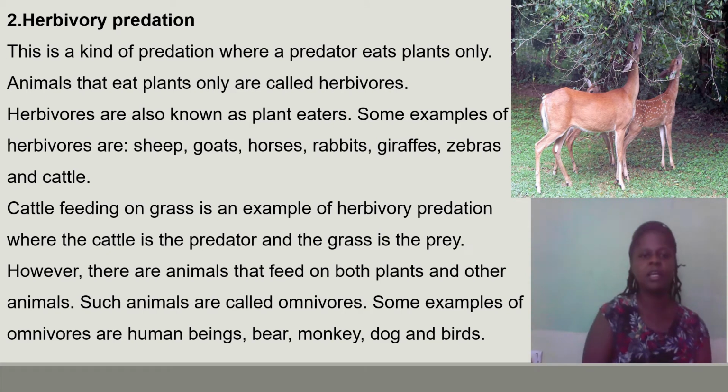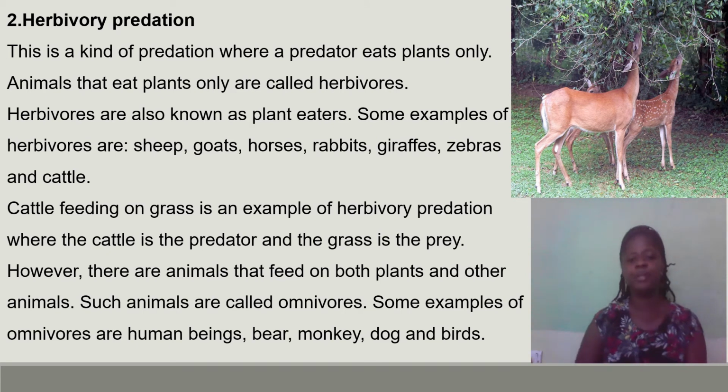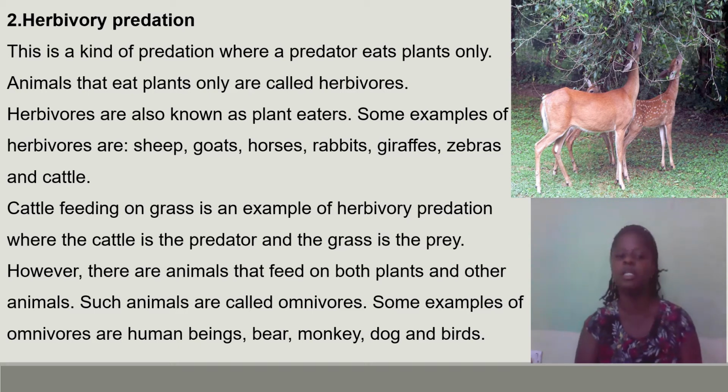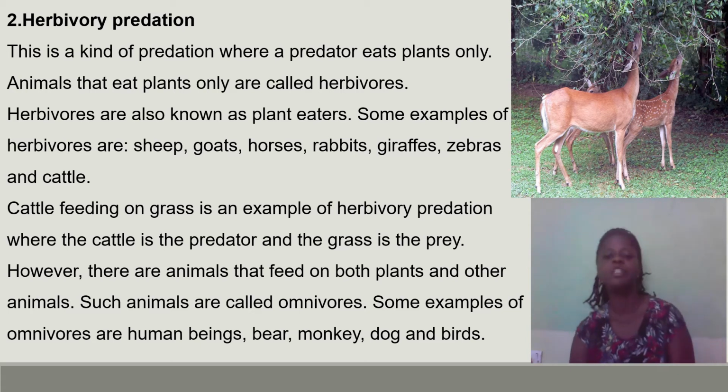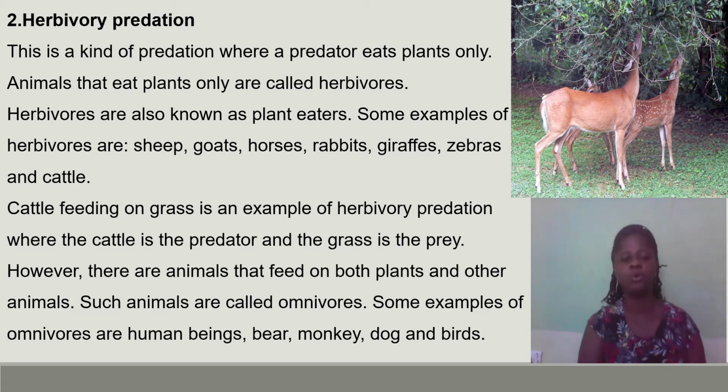Now the second is the herbivory predation. In this kind of predation, the predator eats plants only. Examples of such predators include sheep, goats, horses, rabbit, giraffe, cattle, and so on. These predators are called herbivores.